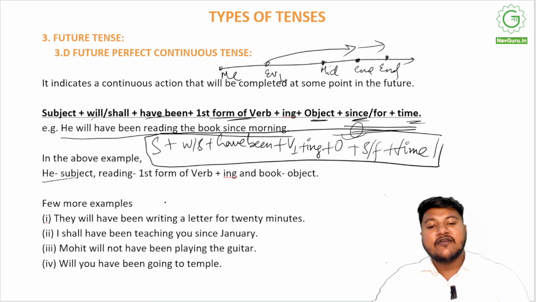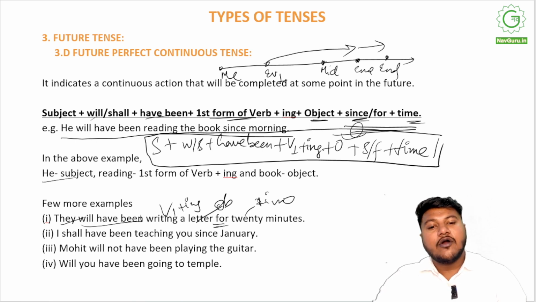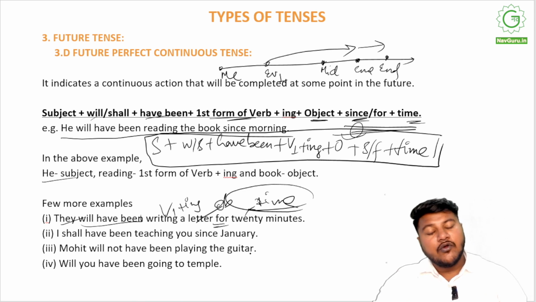They will have been writing a letter for 20 minutes. So all the components are featured here. Similarly, I shall have been teaching you since January. Mohit will not have been playing the guitar. Will you have been going to the temple?